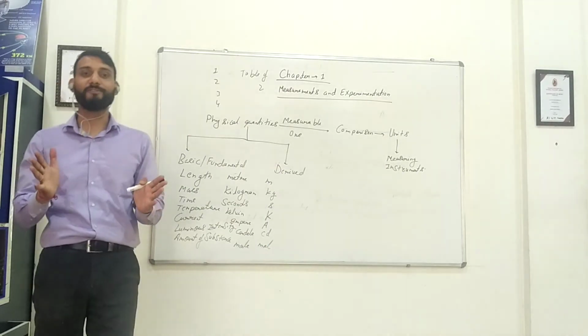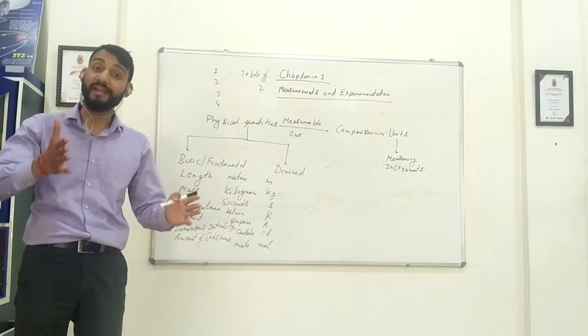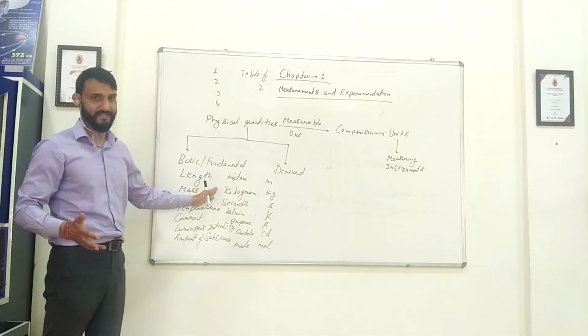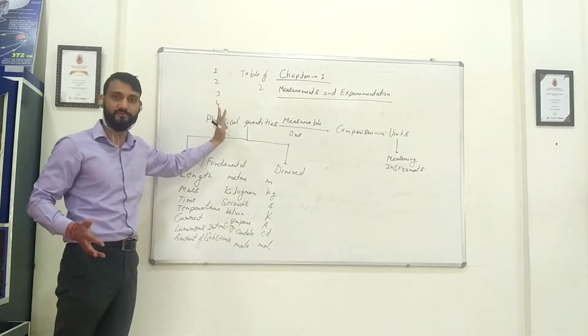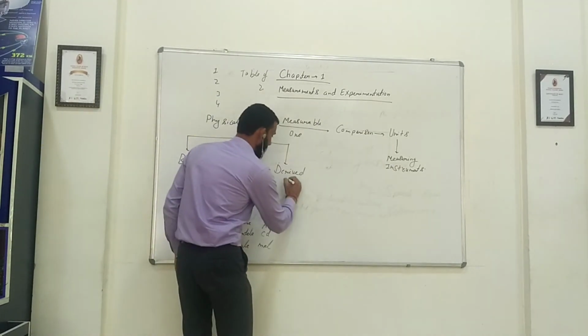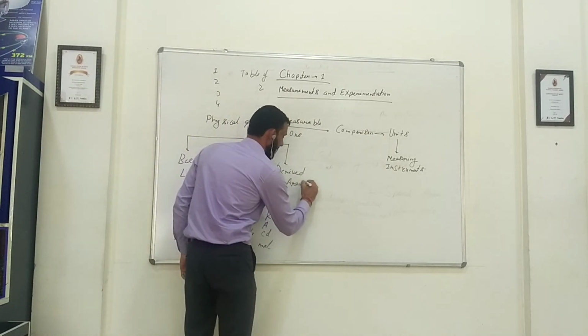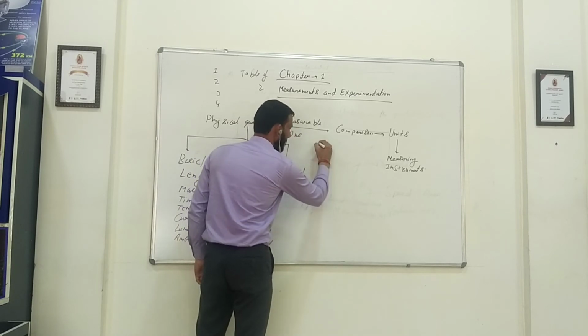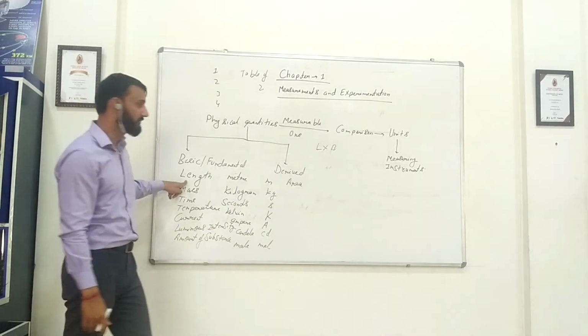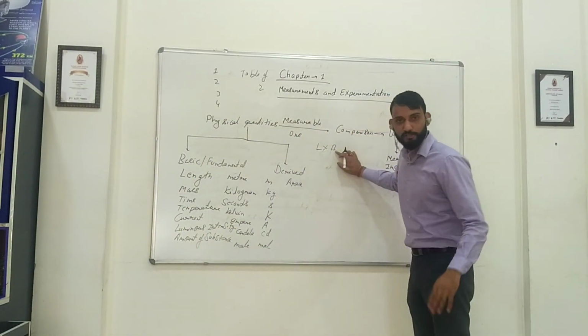Now, what are the derived physical quantities? Derived physical quantities are the quantities which depend on these basic or fundamental physical quantities, like the table depends on the counting number. What is an example of this? Area. Area is length into breadth. Length comes here. What is this breadth? Breadth is also a distance.